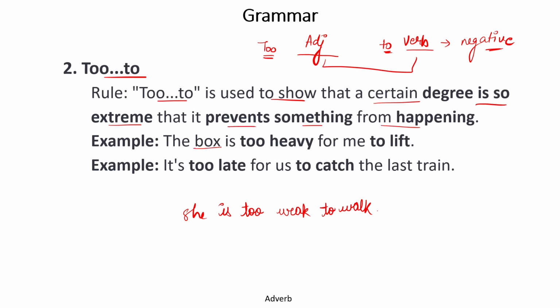For example, the box is too heavy for me to lift. It means the box is so heavy that I cannot lift it. It is too late for us to catch the last train. It means we were very late, so we could not catch the train, or we were not able to catch the train. So too and to, when together, show the negativity of a sentence, the extreme case of something which prevents something from happening.